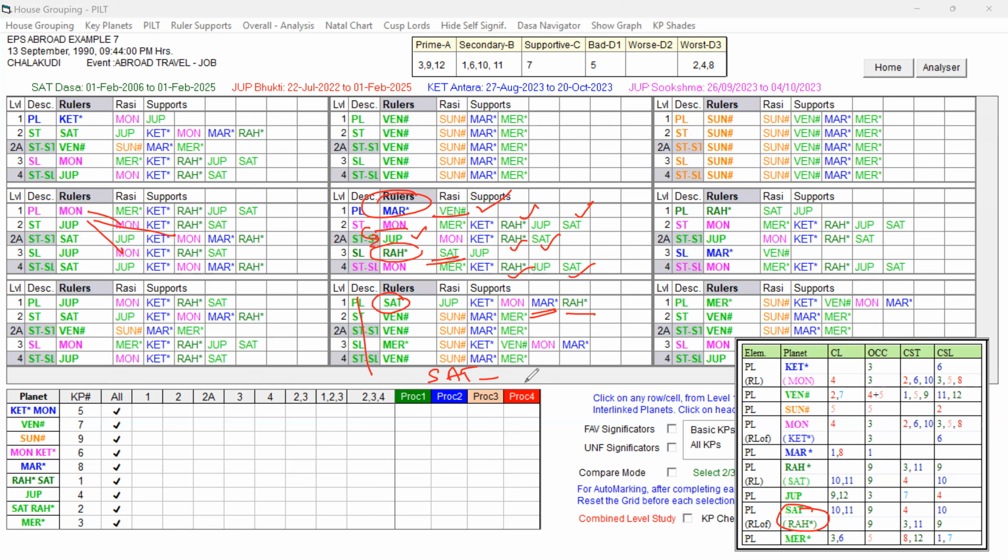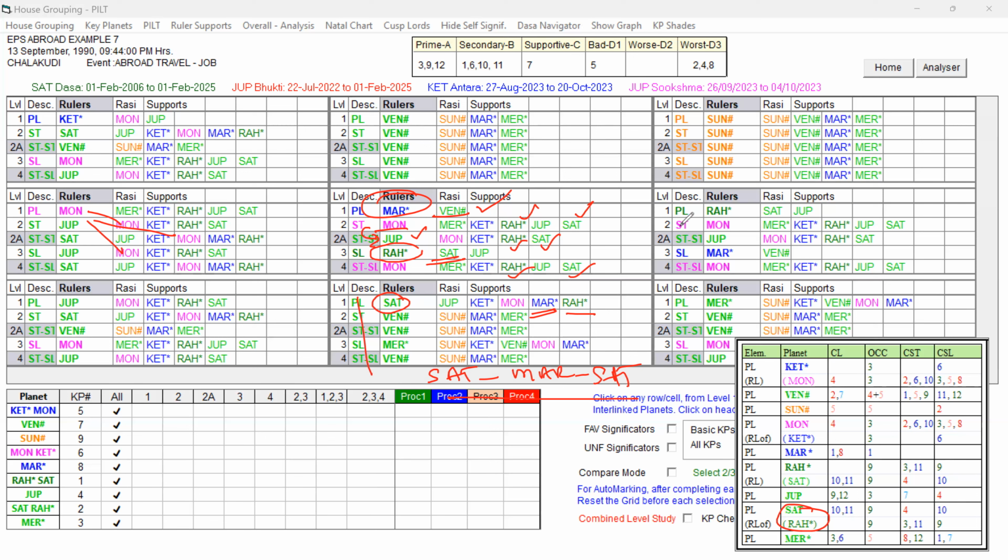Next travel: Saturn Dasa, Mars Bhukti, Saturn Antara. For a few days she traveled abroad for job prospects, for the job purpose. She traveled. After that, she did not travel. Then Mars Bhukti was over. Then would Rahu Bhukti have supported travel abroad? No, Rahu would definitely not have supported.